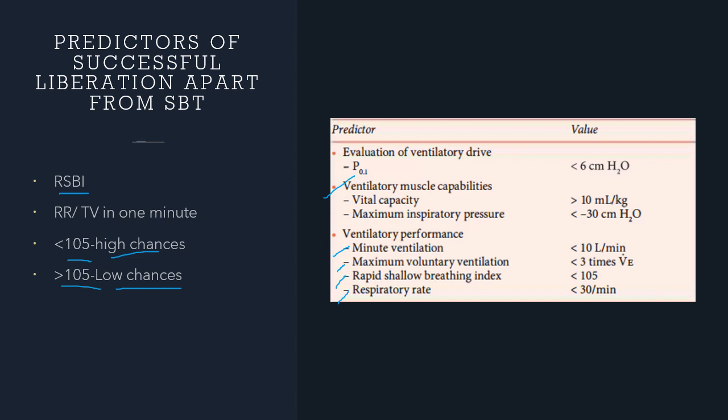But still this can be used as a screening test with high sensitivity and low specificity. So, it can be used in the early course of mechanical ventilation to recognize a patient who will be able to breathe on their own. For this low specificity, you can compensate by using esophageal pressure trend measurements. That is present in most of the PICUs, I guess, at least corporate PICUs.